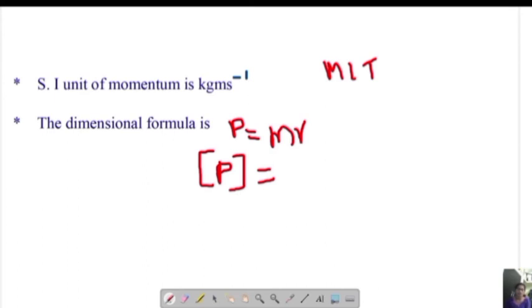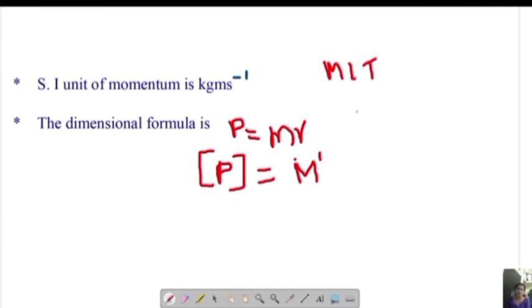M is mass and V is velocity. So we'll write what is M. M stands for mass. So it is the same. The dimensional formula contains the same, which is capital M. How many quantities of mass are there? Only one quantity. It is 1. If you don't write 1 also, no problem.